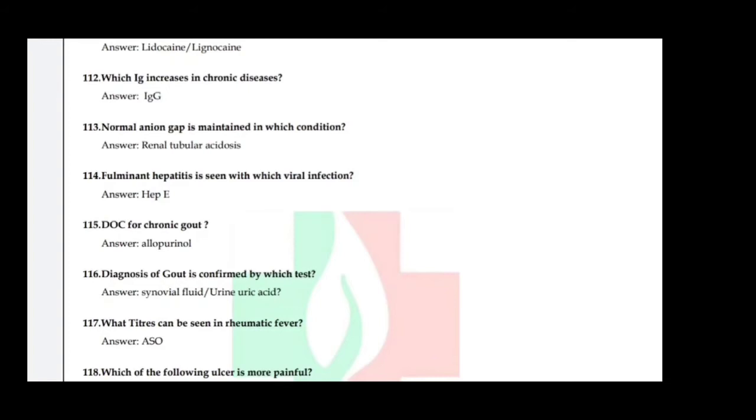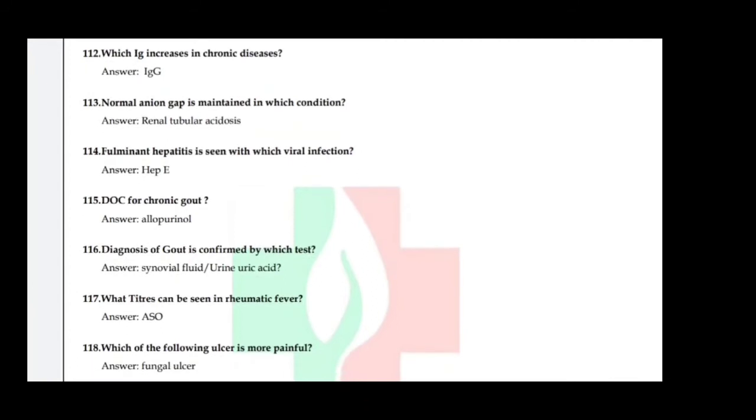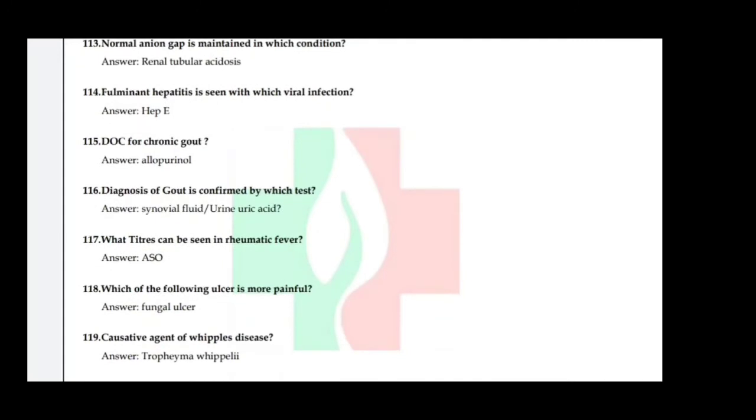Next one, normal anion gap is maintained in which condition? Answer is renal tubular acidosis. Next one, fulminant hepatitis is seen in which viral infection? So answer is hepatitis E. Drug of choice for chronic gout is allopurinol, a xanthine oxidase inhibitor.